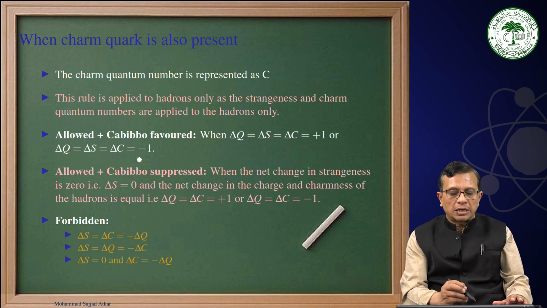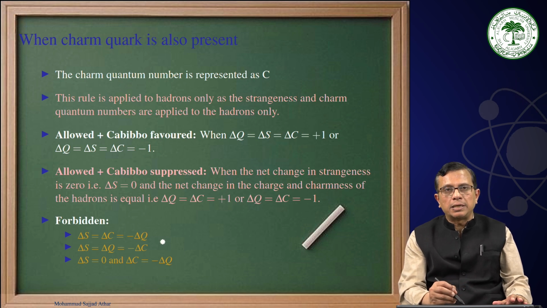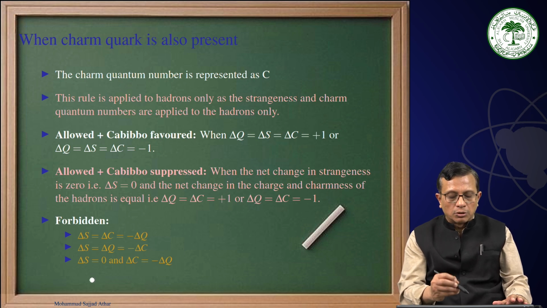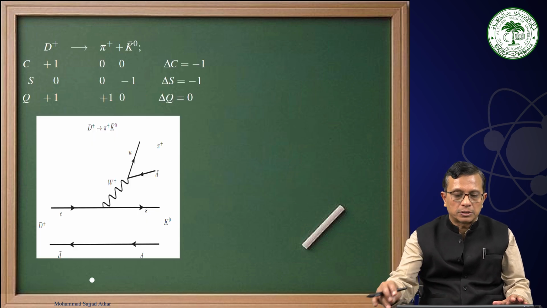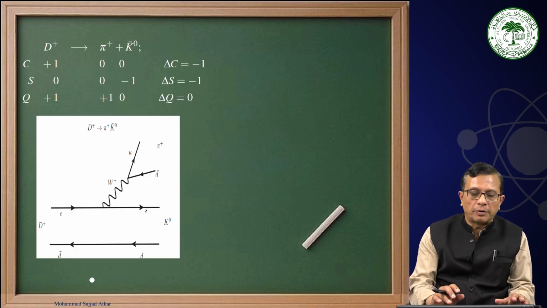And if delta S is equal to delta C is equal to minus delta Q, or delta S is equal to delta Q is equal to minus delta C, or delta S is equal to 0 and delta C is equal to minus delta Q, these are forbidden processes. Now here we have taken some of the examples.